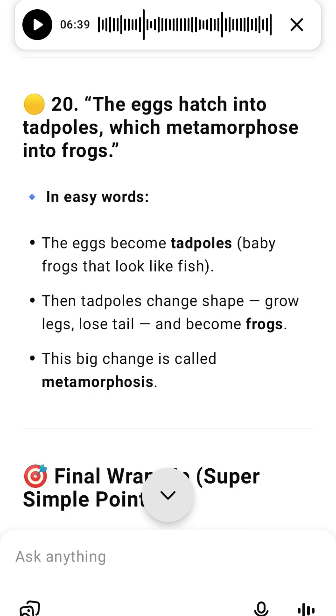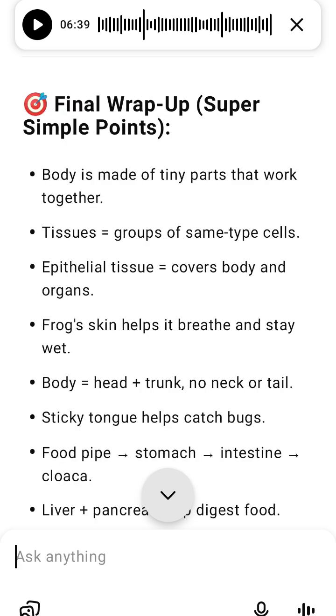Portal system: hepatic portal, to the liver; renal portal, to the kidneys. It also has lymph, which is like blood but has no RBCs.